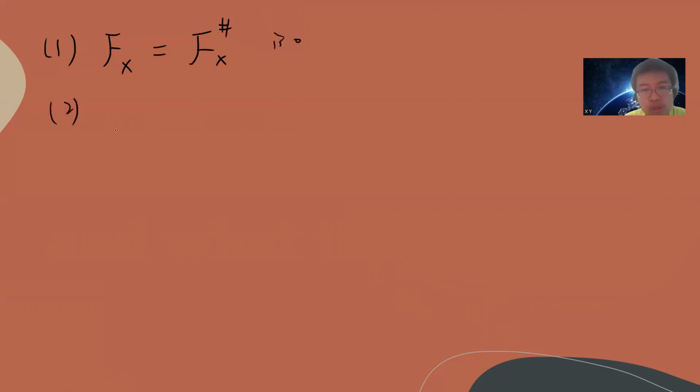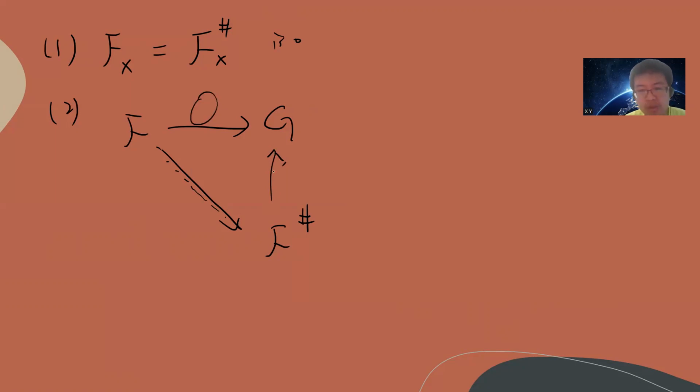The second one is more strange. It says that if you have a presheaf F and a map to some sheaf G, then there's a universal property: there is a unique map from F sharp, the sheafification of F, to G, such that the diagram commutes.